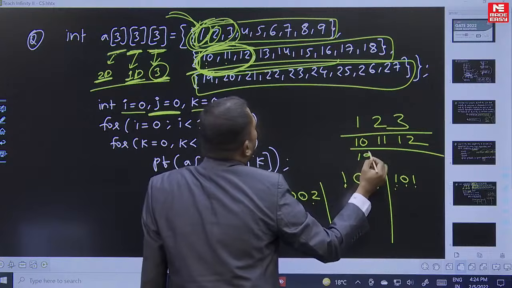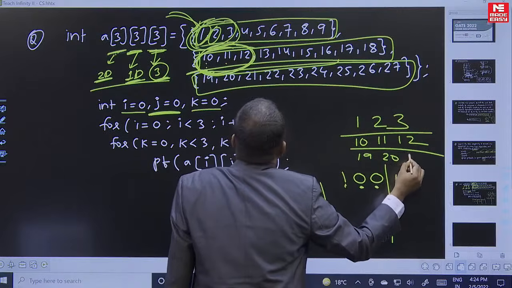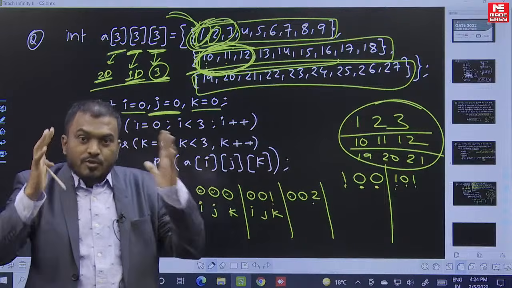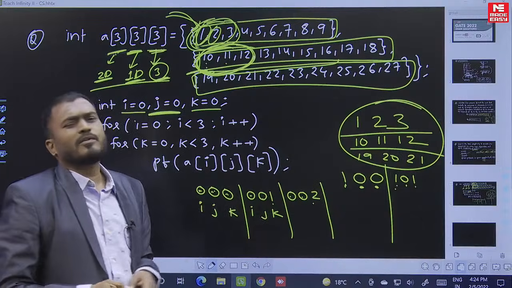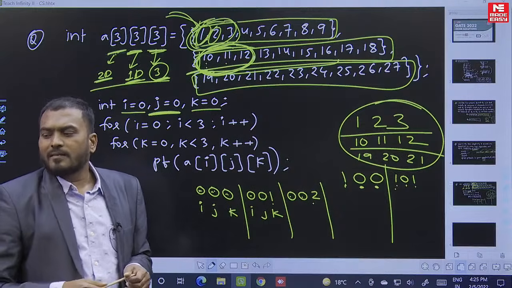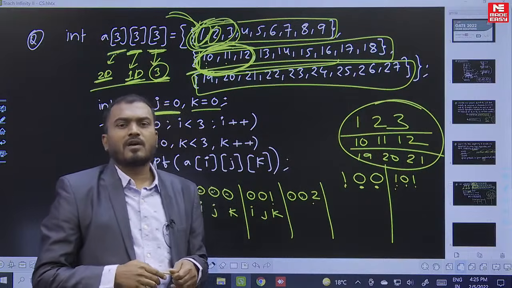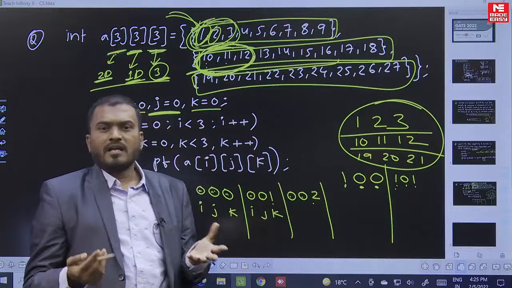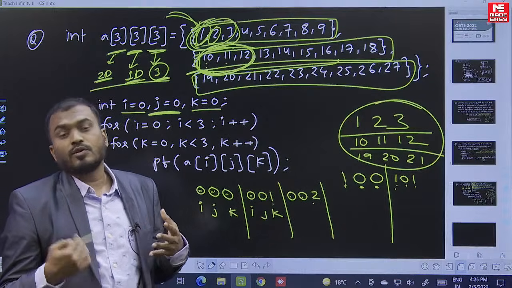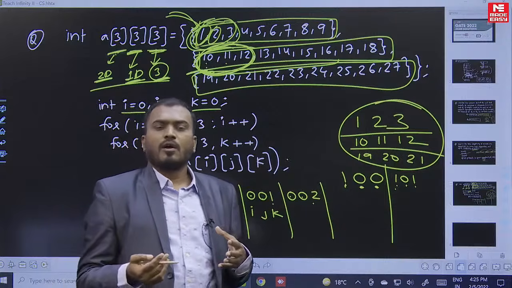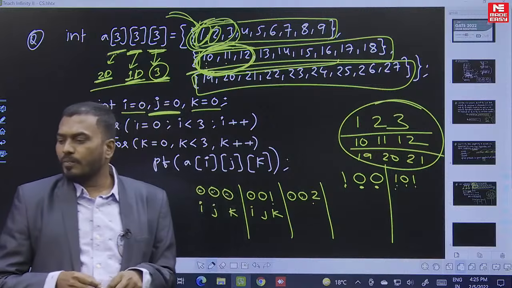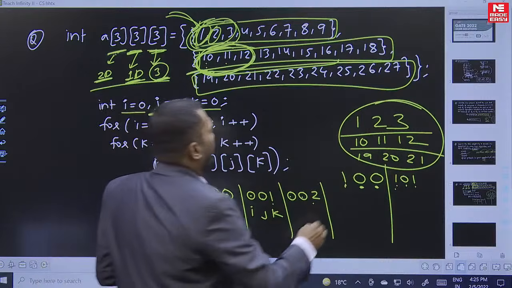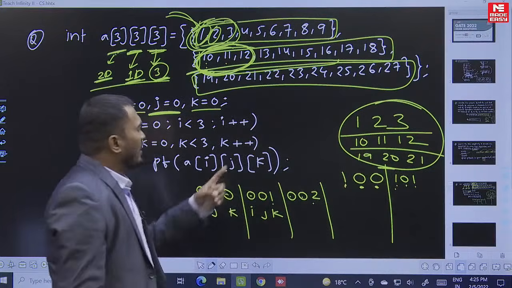Just the same thing, you can execute 19, 20 and 21. So this is the output. If you have the visualization of the 3D array, you can comfortably solve it. I am expecting you can comfortably solve this, because we generally study more examples on the 3D array internal mechanism with pointers, and 2D array internal mechanism with pointers. We studied everything in detail. So this is the right answer. Is that clear? That is the output printed.